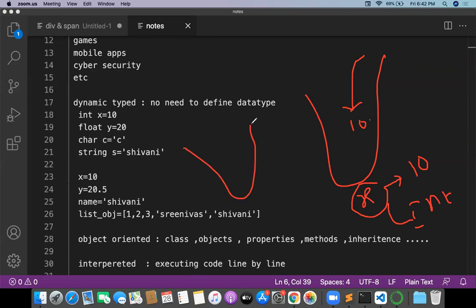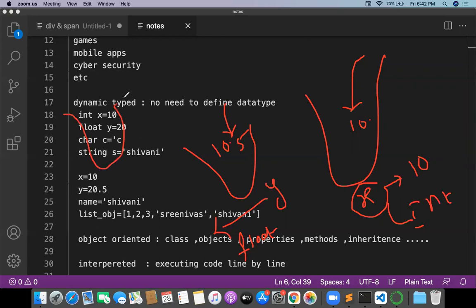There is one more container. Here we are pouring the value called 10.5. Obviously, this y is float based on the data you provided. The variable takes its type based on the data, and that is why we call it dynamic typing.